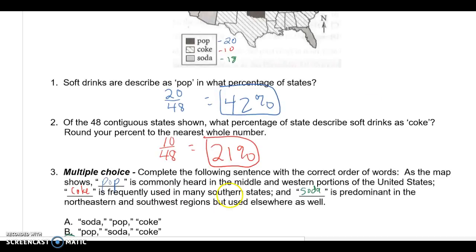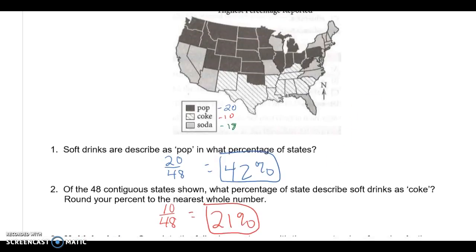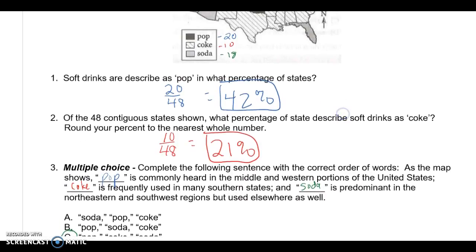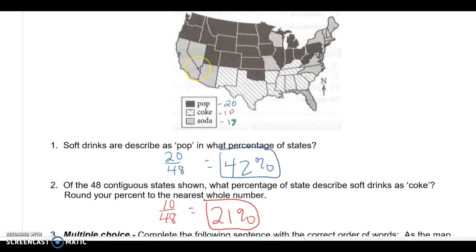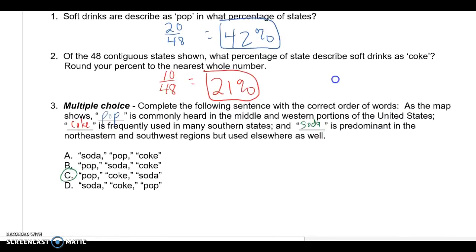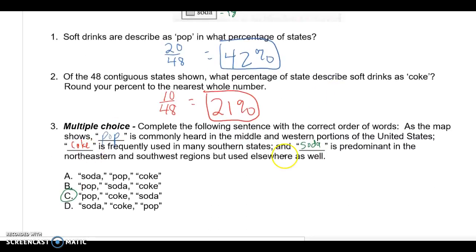Then we're looking at southern states. So southern states are the ones down in here, with the exception of New Mexico and Florida. Looks like, generally speaking, they're going to call it Coke. And then that would leave soda, but let's just make sure. Northeast and southwest, yeah, definitely going to be soda for that. So the correct answer there would be pop, then Coke, then soda, which would be choice C.